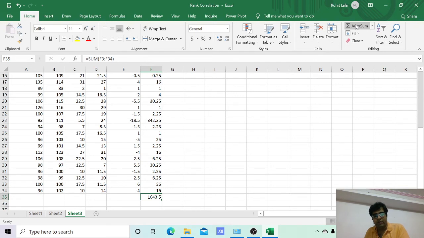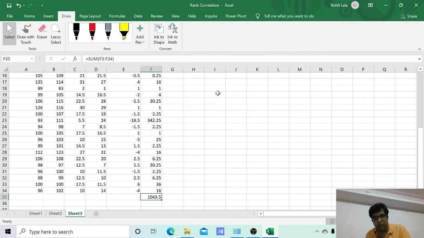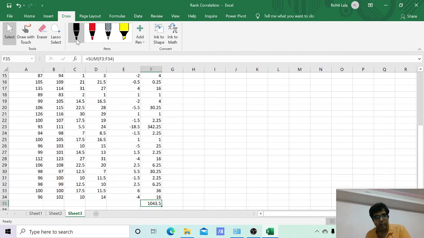So now we can apply the formula. Our formula is 1 minus 6 sigma d square upon n square minus 1.